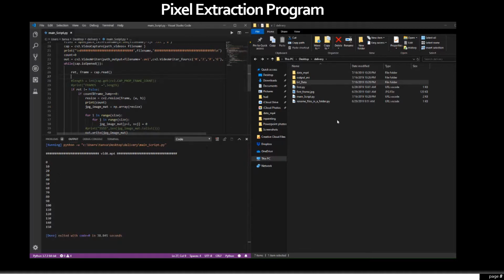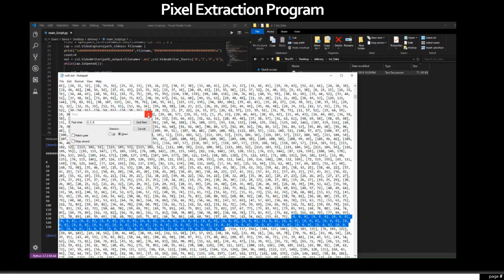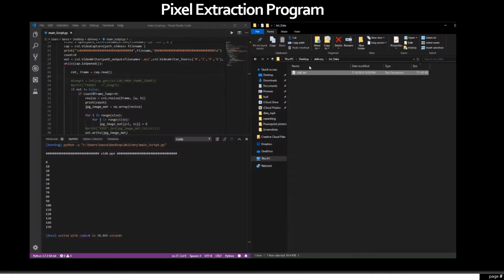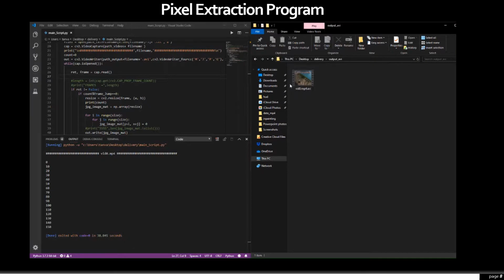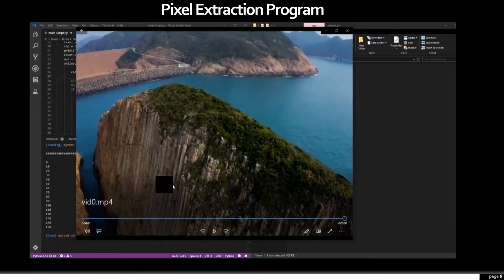Once our program is complete, we'll be able to evaluate the text file that is created. I'm sorry about the wait. It takes a while for the text file to open up. Here, I've searched within the text file itself for the 0 values that represent the packet loss. In the next folder, we also output an AVI video that also shows where packet loss is located in the video.